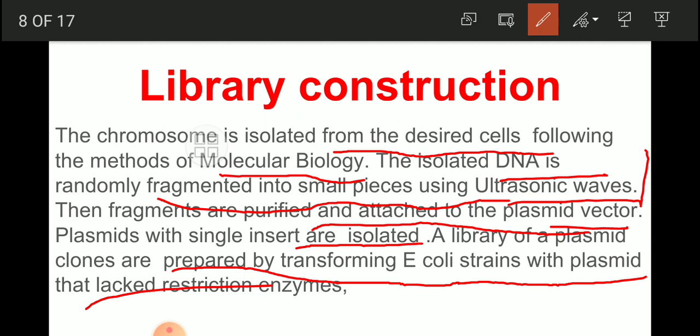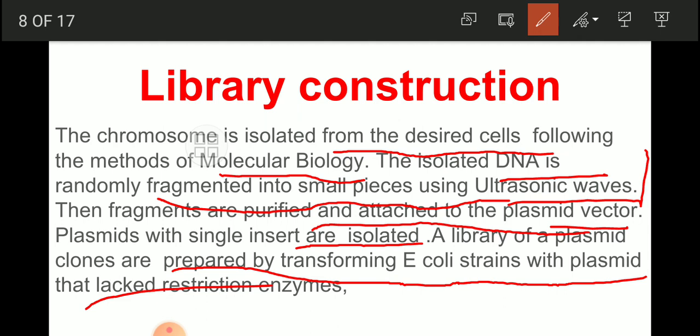After integration with the plasmid vectors, those plasmid vectors are to be inserted into Escherichia coli, and that Escherichia coli containing plasmid vector with the desired gene having the DNA fragment from the desired cell is introduced into E. coli, and that E. coli we then have to multiply in in vitro conditions.